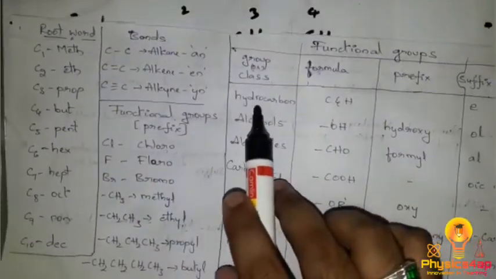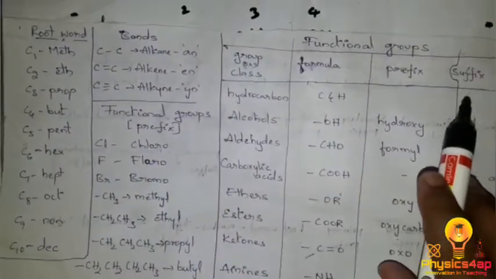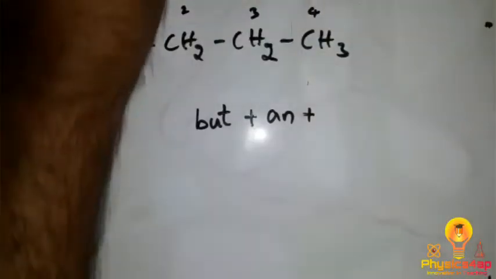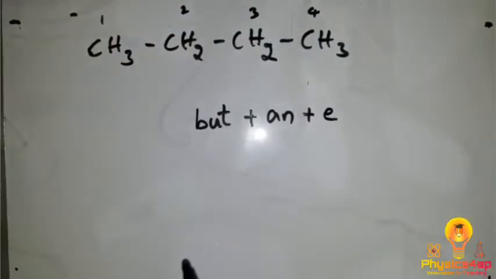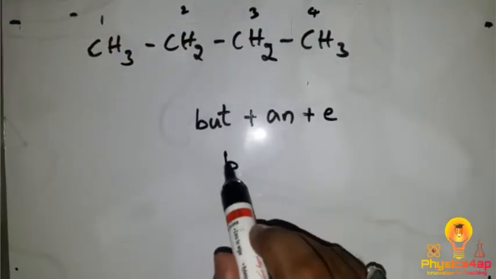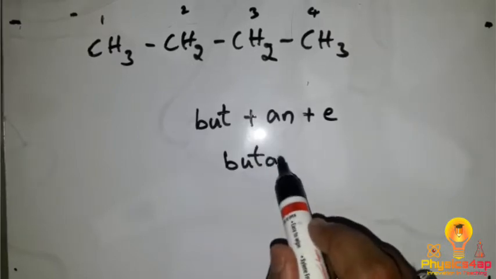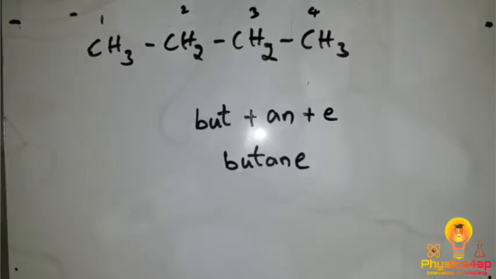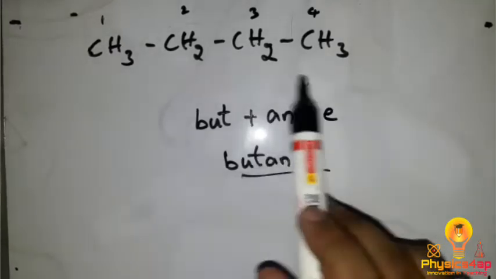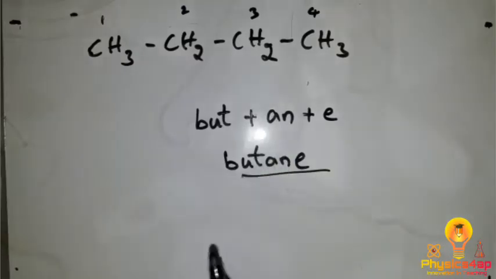So we have a hydrocarbon, so we write the suffix as E. Now if you combine these 3, you will get butane. So butane is the name of the given carbon compound. So let's go on to another example.